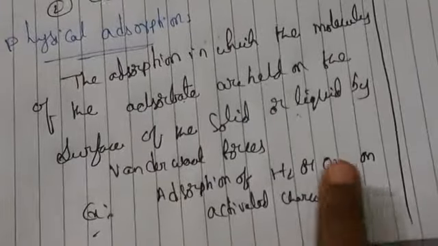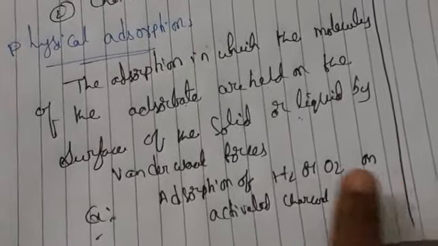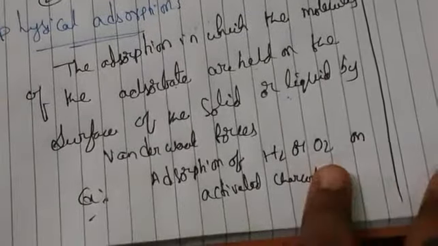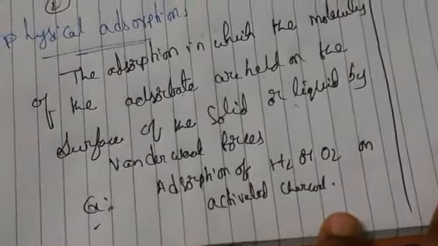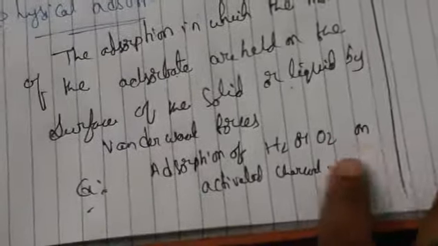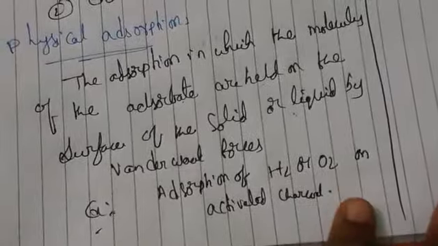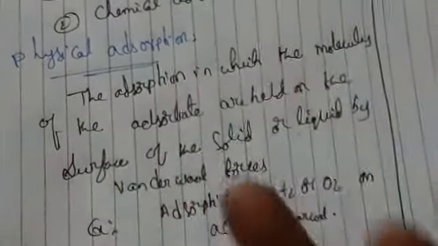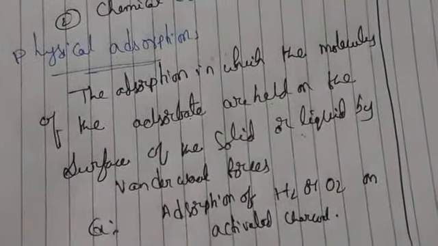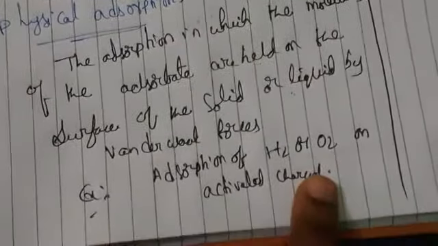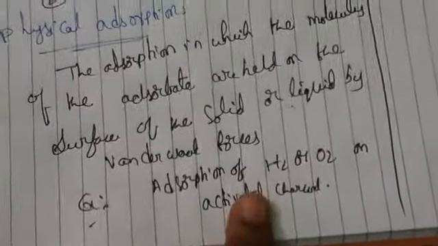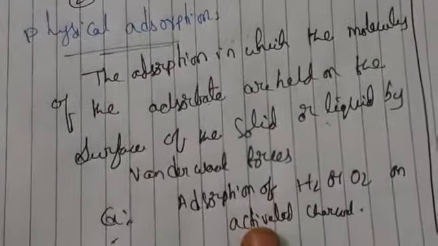The hydrogen gas and oxygen gas come and get adsorbed on the charcoal. This happens because of van der Waals forces only, the force attracting the gas molecules to the surface of the solid. We call it physical adsorption.